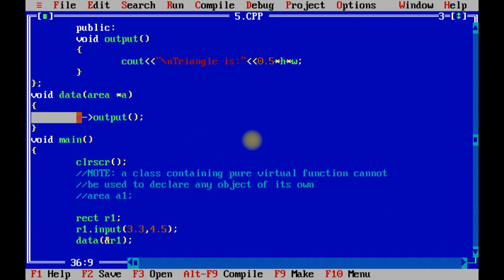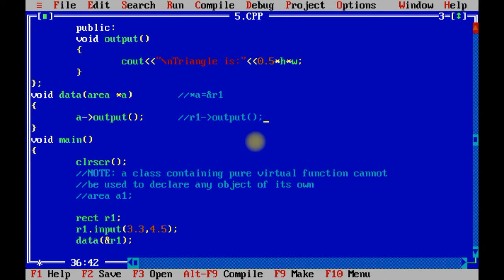So data, A of output. What is the value of A? That is ampersand R1. Over here pointer A refers to the ampersand R1. So over here what happens? It will call the output method of R1.